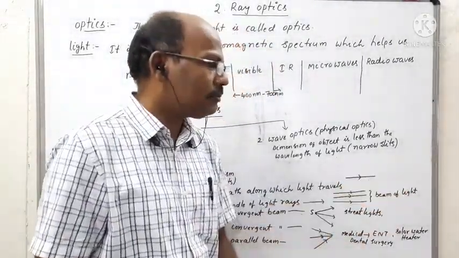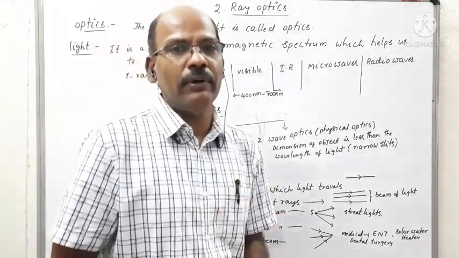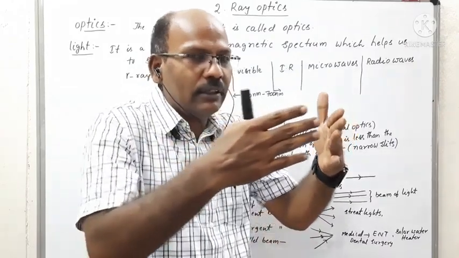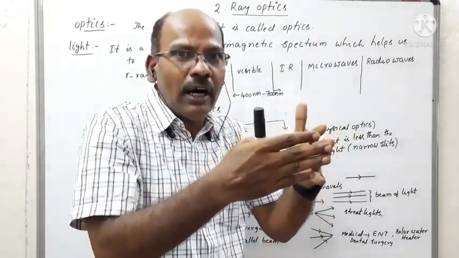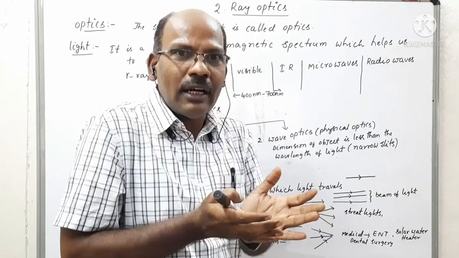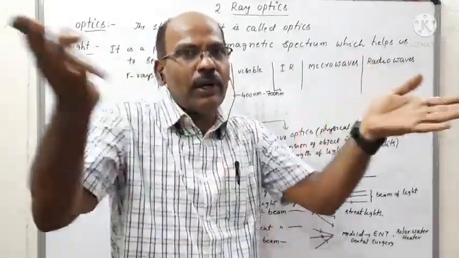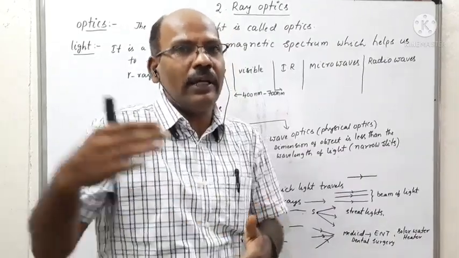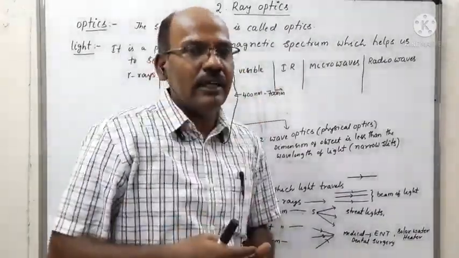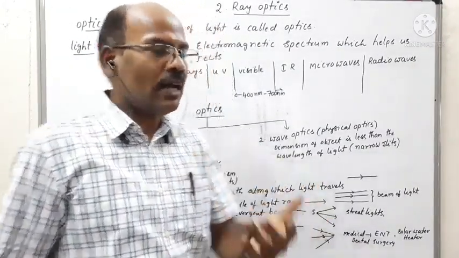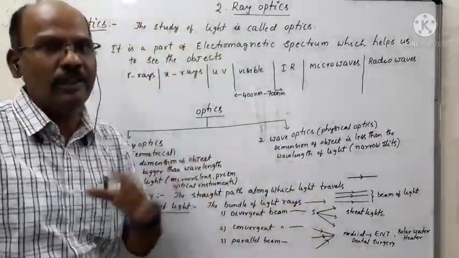Depending upon the pattern of the rays of light, whether the rays are approaching a common point, or are diverging from the point source of light into different directions, or are moving in straight, parallel paths, we can classify the beam of light into three types.